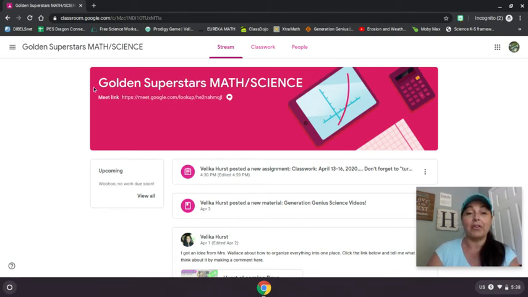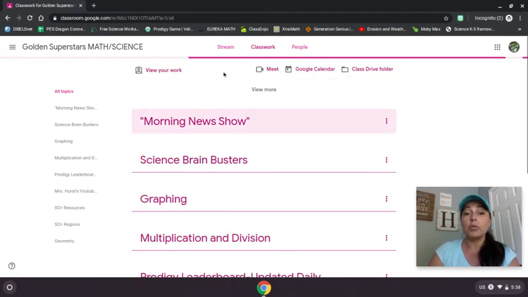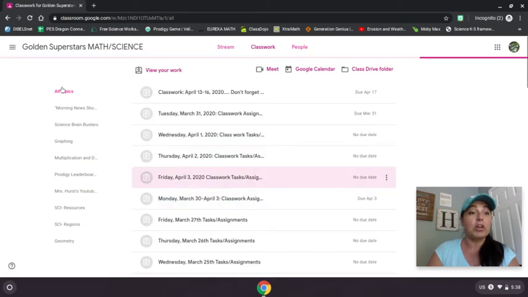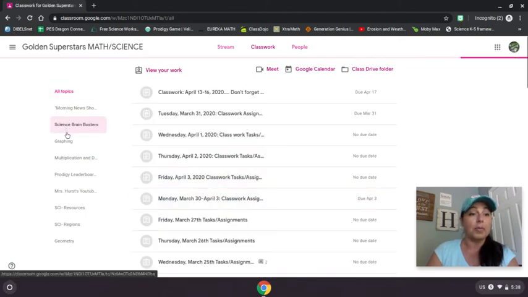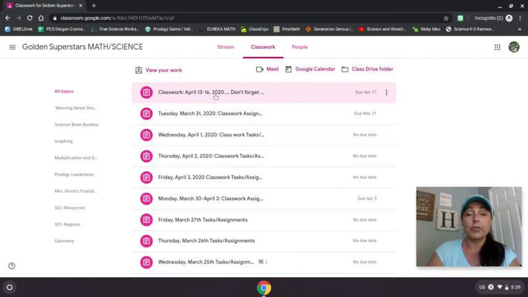We'll get to that later. My suggestion is to click on Classwork right away, because that's where you get access to everything. Over here on the left, you'll see all the topics as I go down. One you might want to pay attention to is the one called Science Resources. But if you look right here, it says classwork, April 13th through the 16th.